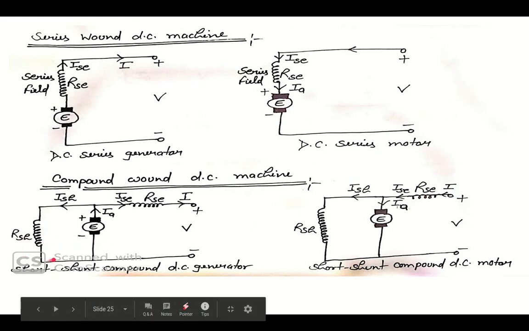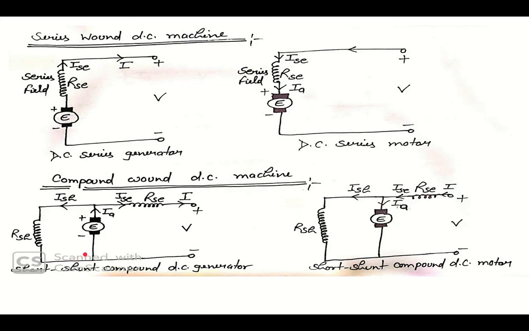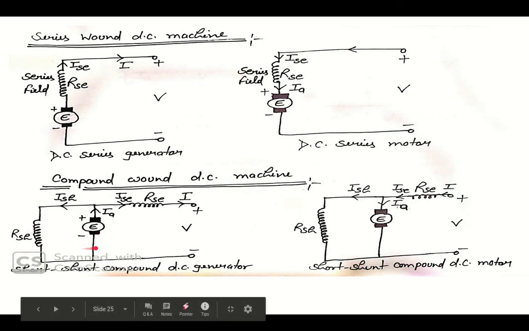That's why this is known as a short shunt compound DC generator. Here the shunt field and armature are in parallel, and here we have a series winding.